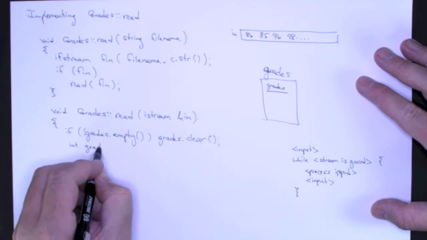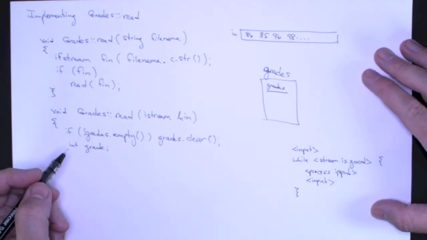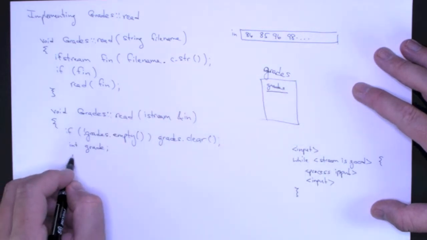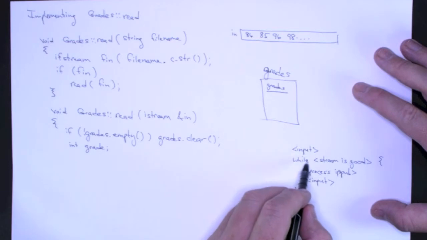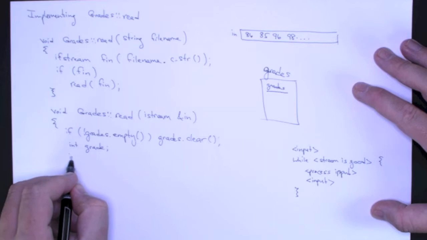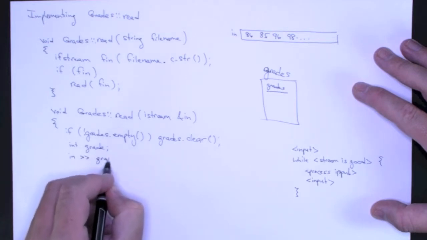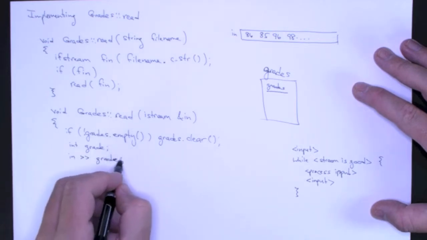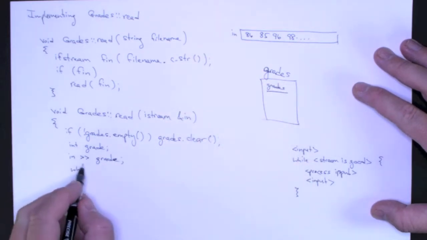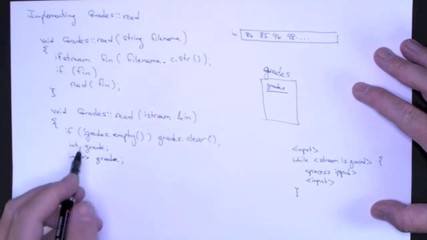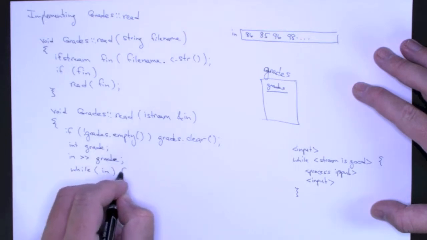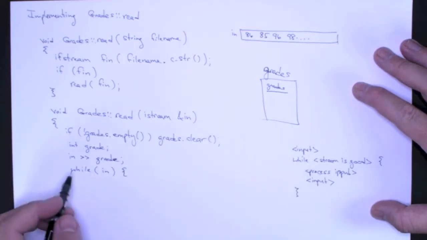declare a variable for reading, and I'm just going to call that grade. So that's going to read the grades in my stream, and I'm ready to get the first input, and I'm going to read from this stream. So I extract grade from the input stream in, and if my input stream is empty at this point, this will go into a fail state, and this will evaluate to false, and I won't enter the while loop. That's one of the reasons this pattern is so important.